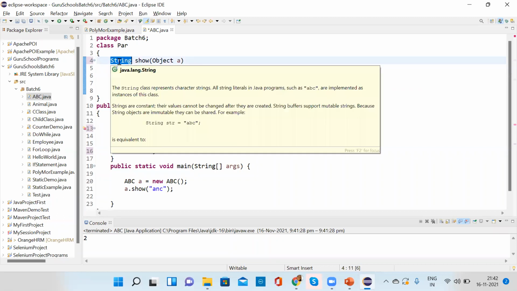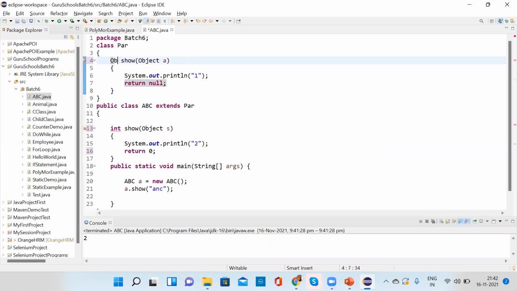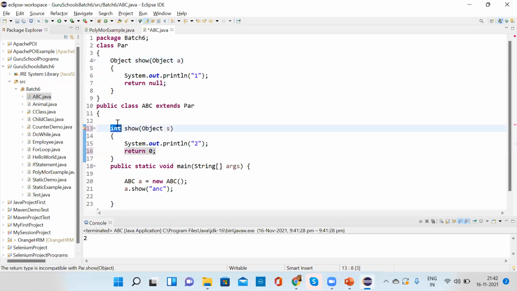If here it is Object, then it will allow. And then Character, no, then also it will not allow. It will only allow String. Because what are we passing? Object.